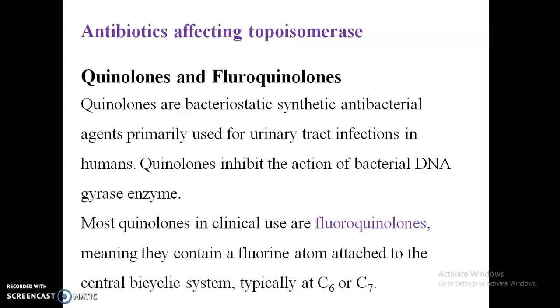These quinolones inhibit the action of bacterial DNA gyrase enzymes. Of all these quinolones, fluoroquinolones are the most used for clinical purposes. In these fluoroquinolones, there is a fluorine atom on the bicyclic system at carbon number 6 or carbon number 7.